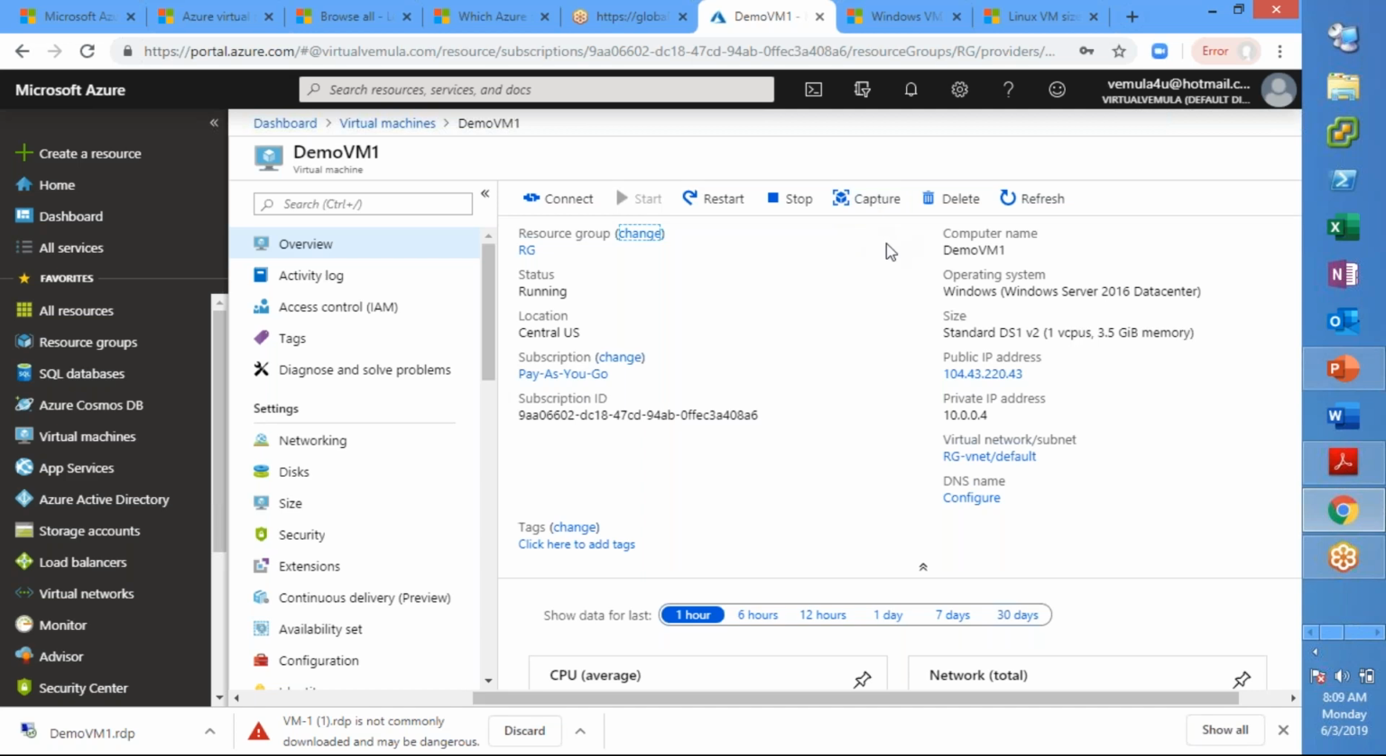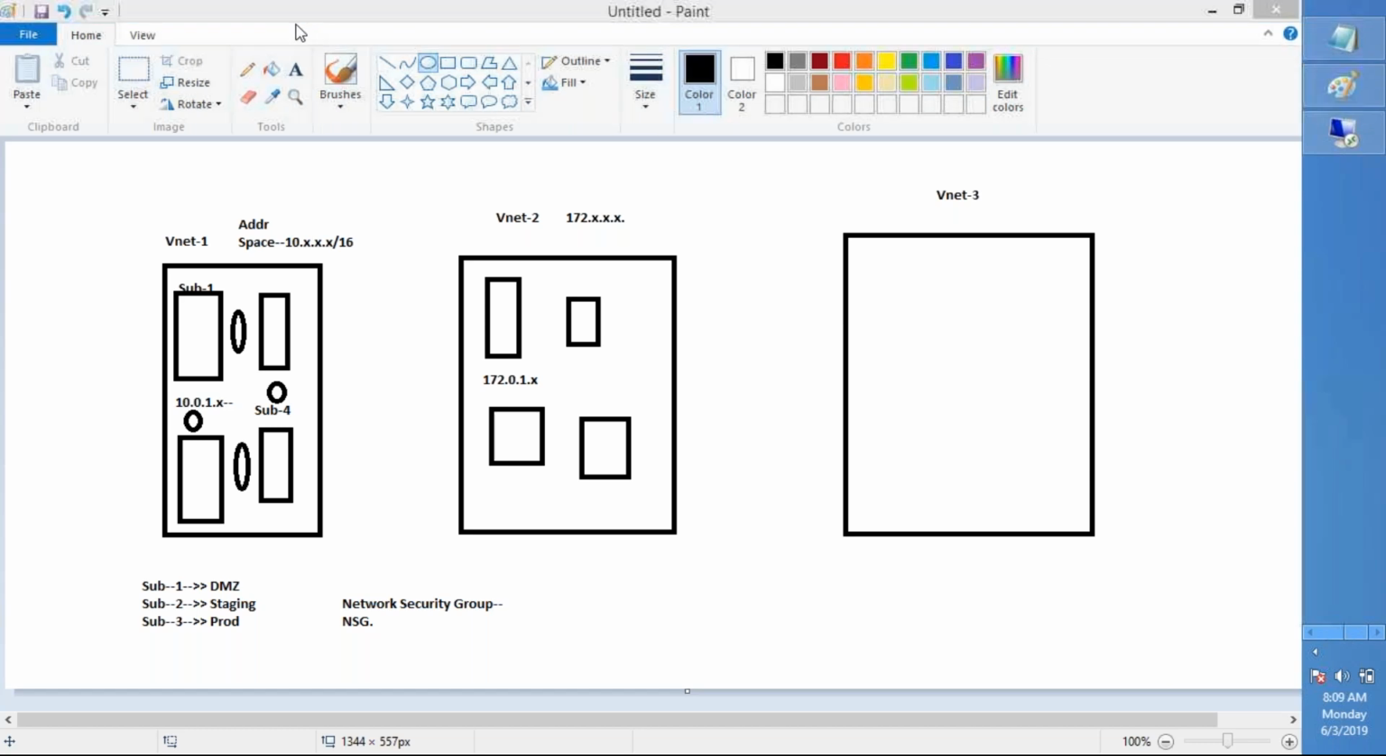So if you have any questions, please feel free to ask about whatever we discussed today. In a real-time scenario, we are going to install multiple virtual machines. So how are we going to manage multiple virtual machines? Is it in the same window?